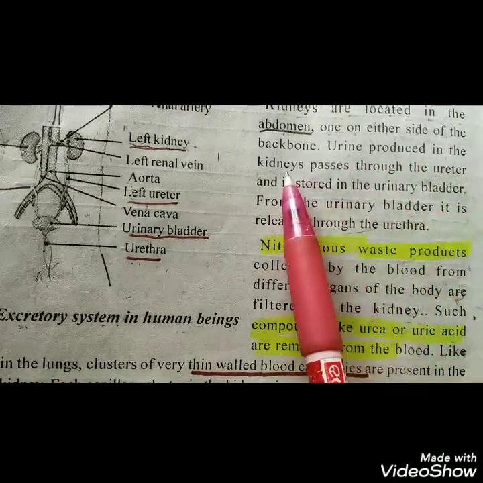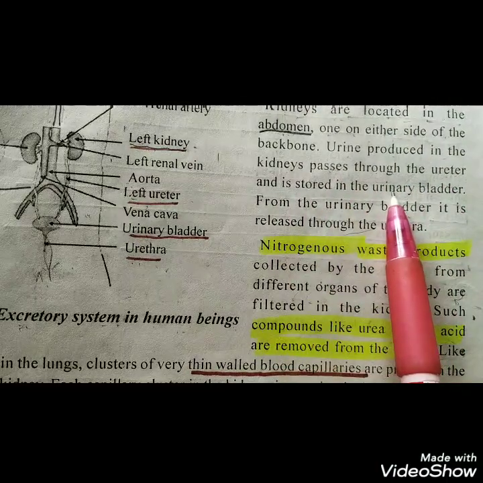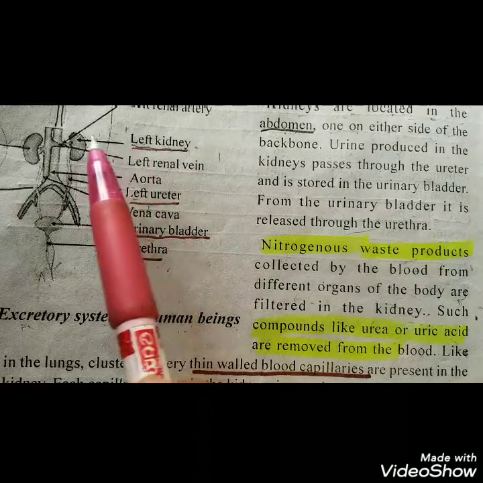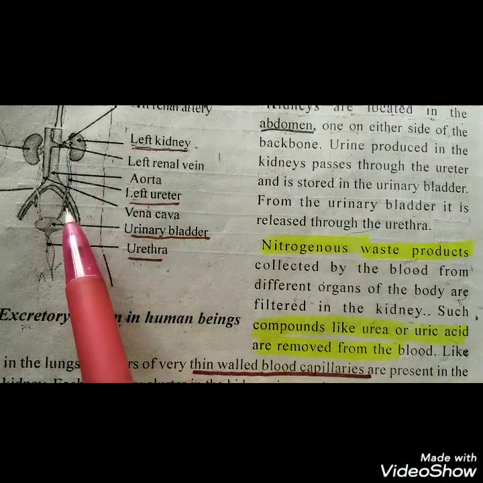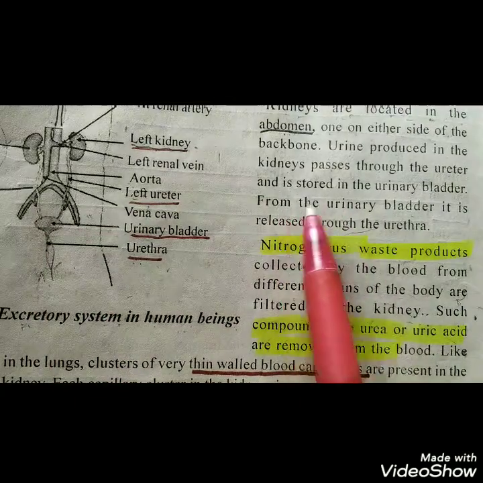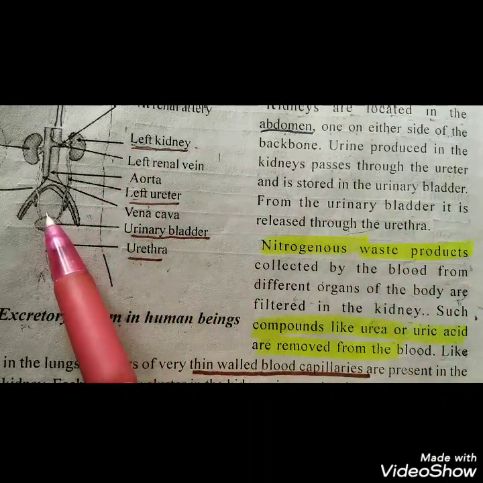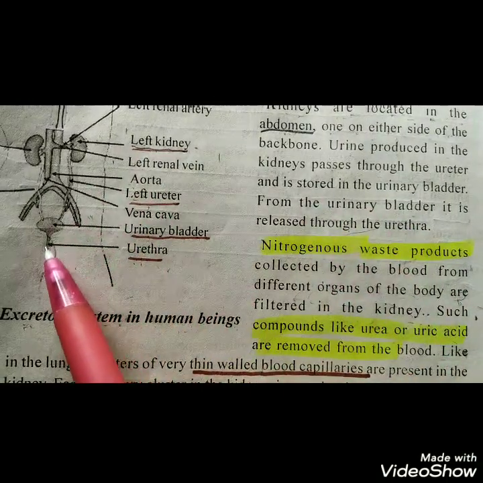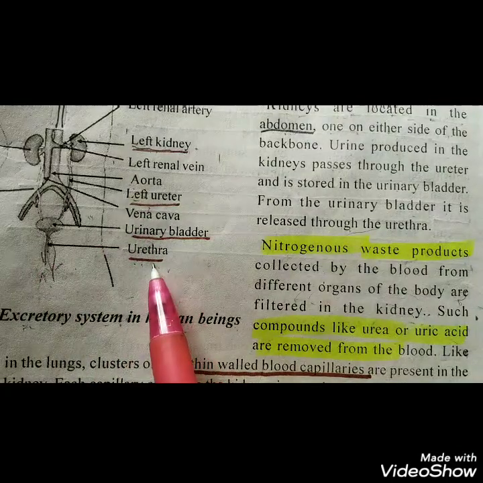Urine produced in the kidney passes through the ureter and is stored in the urinary bladder. So from the kidney, what will happen? The urine will come down, passing through the ureter, and will be stored in the urinary bladder. From the urinary bladder, it is released through the urethra. So from the urinary bladder, the urine will be released outside of our body through the urethra.